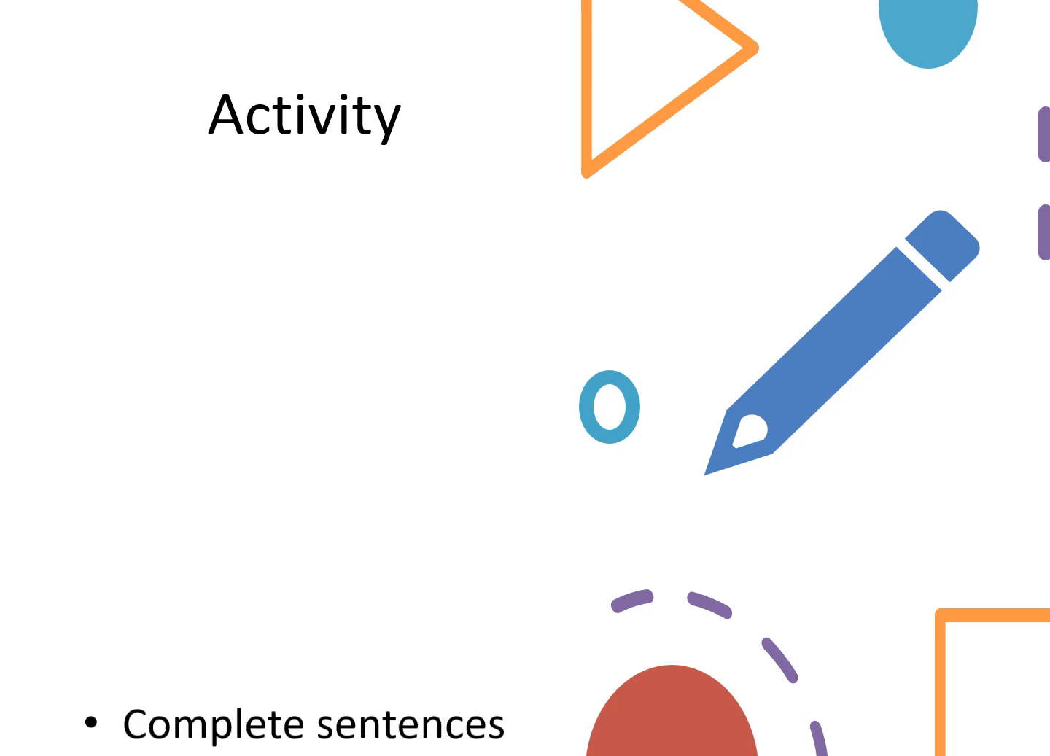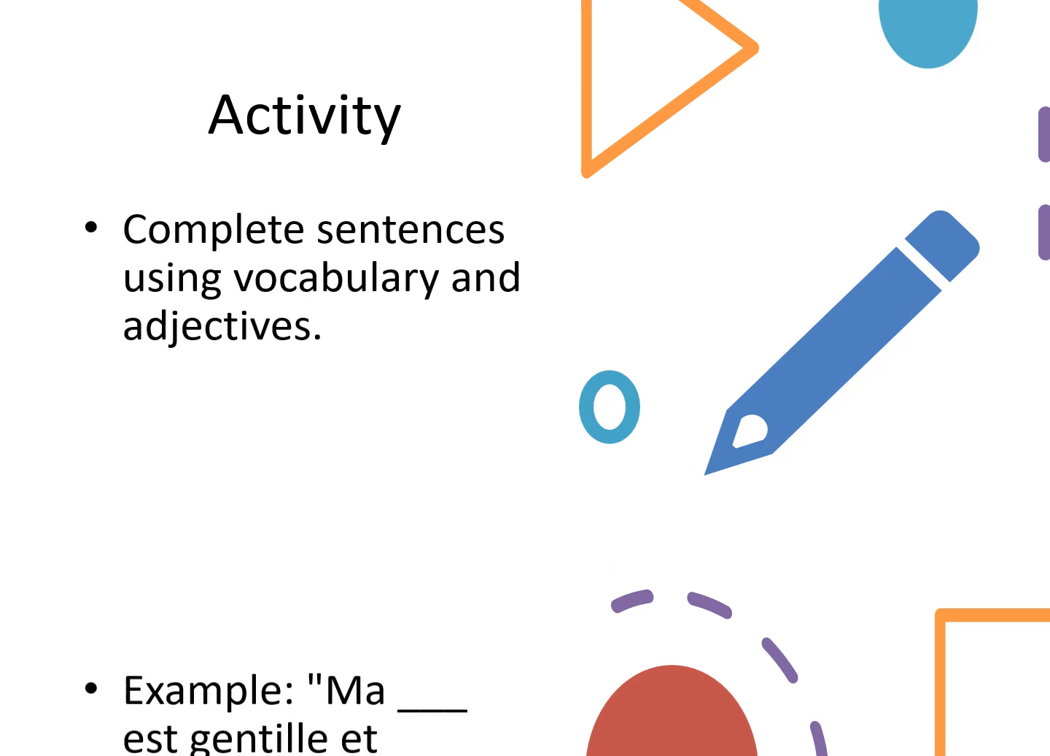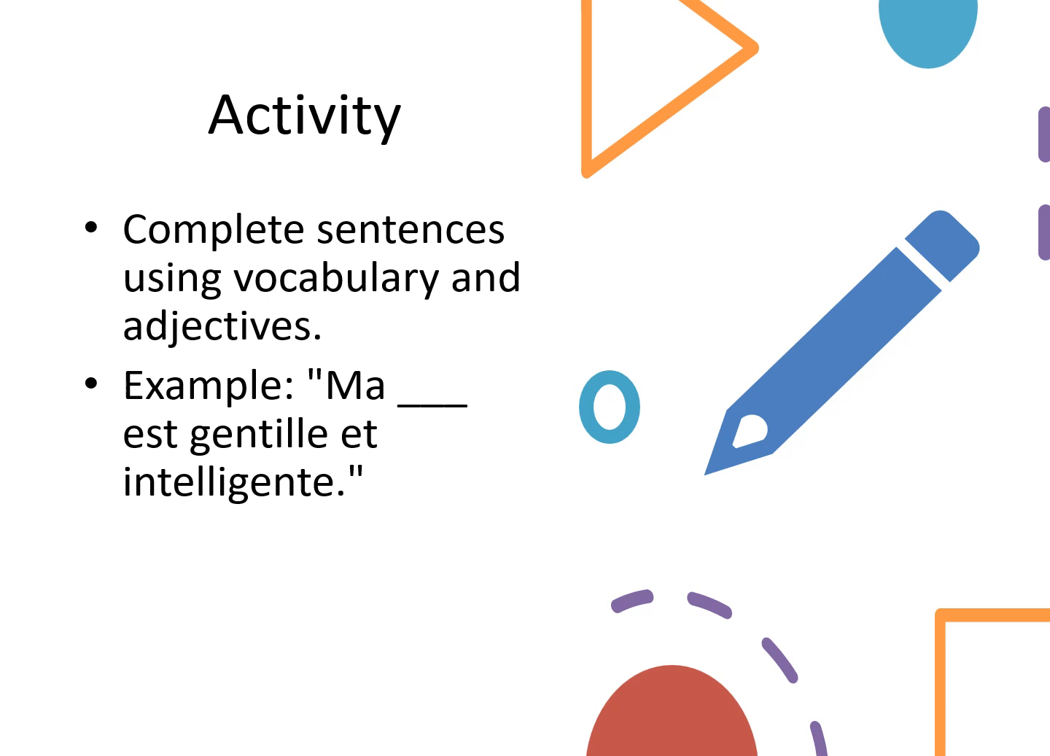Right, so we're going on to a little activity here. Let's complete the sentences below using the vocabulary and adjectives that we would have come across. Right, so we have ma something est gentil et intelligente. If we have ma, automatically we should be thinking feminine singular. So who are the feminine singular people in our family? We have sœur, mère, grand-mère, tante, cousine, just to name those 5 basic family members.